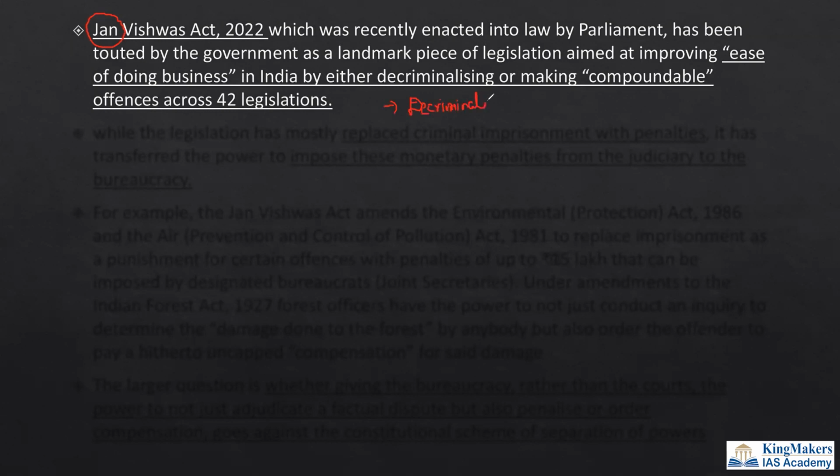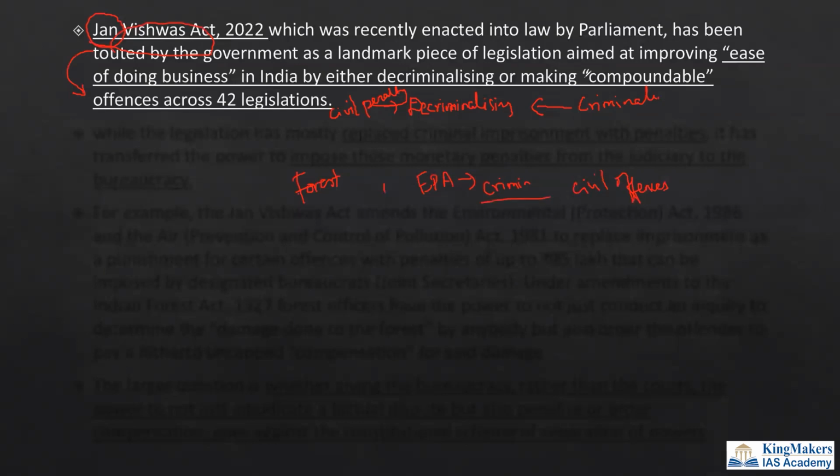So many acts have some criminalizing offenses. They brought an important bill to decriminalize those offenses and change them to give only civil penalties. So through this act there will be a reduction of the penalty offered for any offenses, or there can be decriminalization of offenses. For example, the Forest Amendment Act, or another act like the Environment Protection Act. Under these, what was earlier said to be criminal offenses, they have changed into civil offenses through this act. So civil offenses only have a penalty, but criminal offenses will have imprisonment.